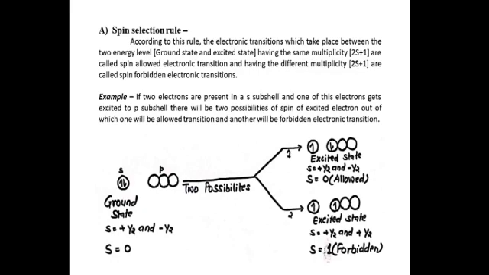If two electrons are present in an s subshell and one of these electrons gets excited to p subshell, there will be two possibilities of spin of excited electron, out of which one will be allowed transition and another will be forbidden electronic transition. From the diagram, it is clear that when the electrons spin in opposite direction, that is allowed, and when the electron spin is same direction, that is forbidden.